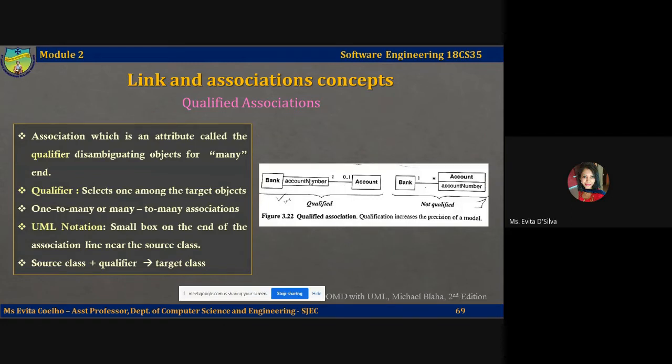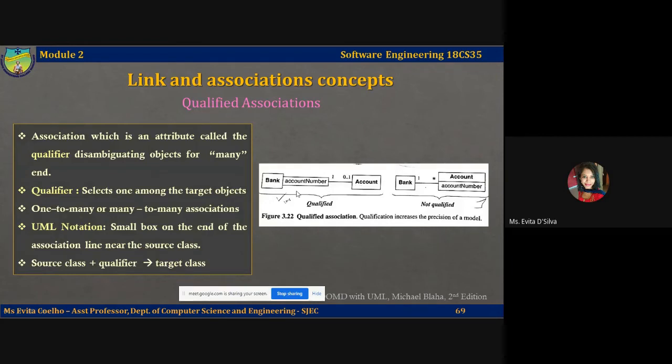the association. So this qualifier also adds a multiplicity constraint, which means that the combination of bank, that is the source class, and the qualifier, that is the account number, when you combine these both, what you get is one target object, or yields one unique account. So the qualified model conveys the significance of account number in traversing this model. You first find the bank and then specify the account number, and the outcome of this is that one unique account.